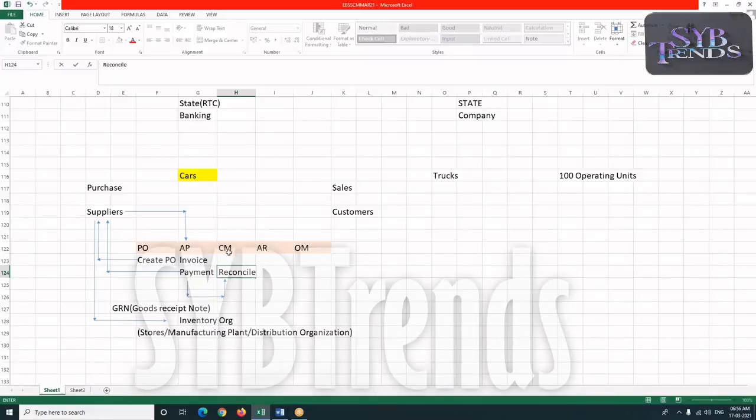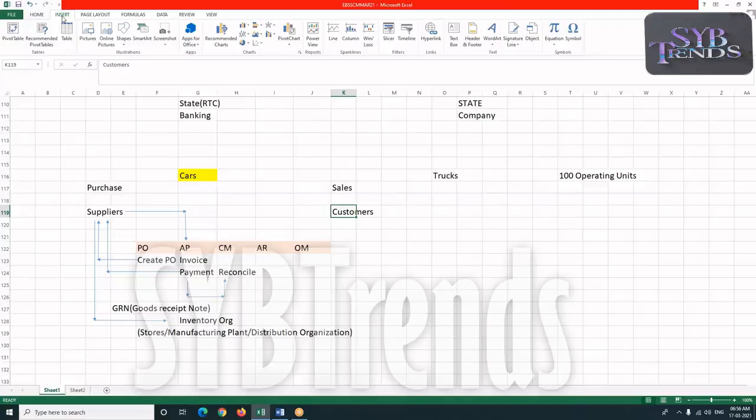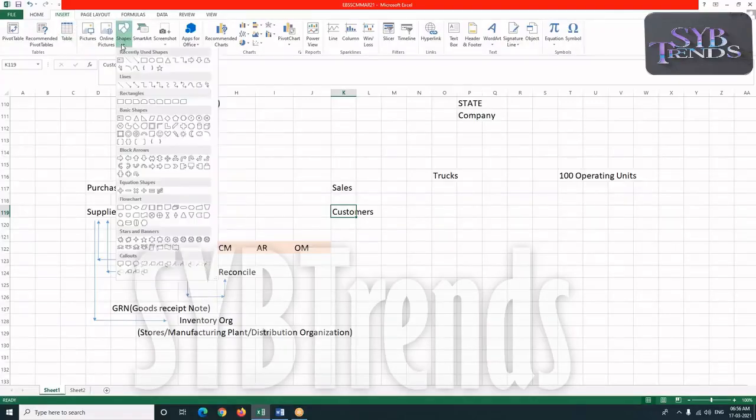This cash management is used to reconcile the payments of only which operating unit here? Cars. Similarly, this is all PO cars, AP cars, CM cars, AR cars, and order management. Similarly, whenever a customer wanted to purchase the goods, the customer is going to send us the PO.